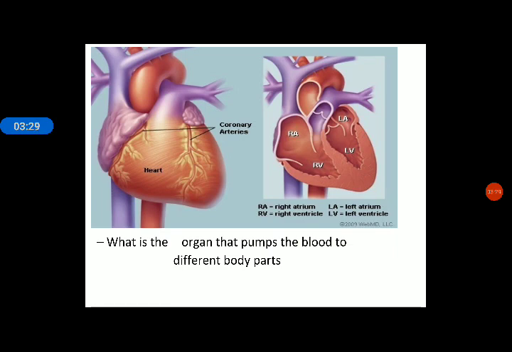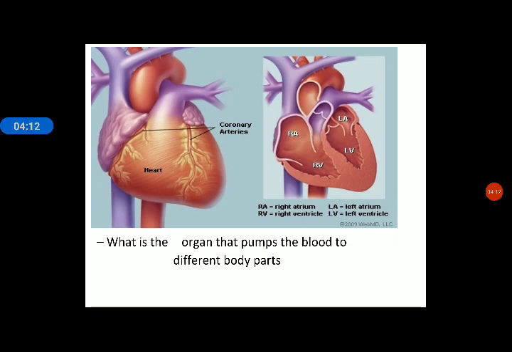The heart consists of 4 chambers. The mammalian heart, meaning the human heart, has 4 chambers: 2 atria and 2 ventricles. The upper chambers are known as atria, and the lower chambers are known as ventricles. The chambers situated on the right side are categorized into right atrium and right ventricle, and if the location is on the left side of the body, they are categorized into left atrium and left ventricle.